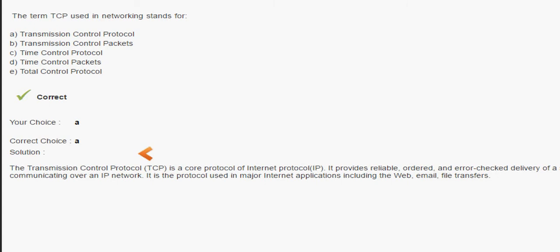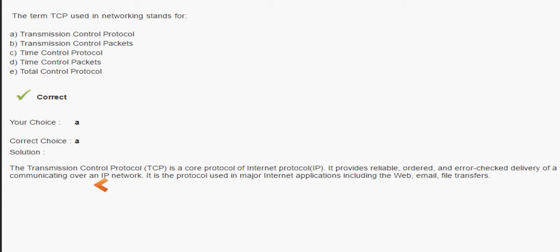We may use UDP also in some cases when we don't need an acknowledgement regarding the delivery. At that time we can use UDP protocols. It is connectionless, like a half duplex processing. One is going to send, one is going to receive. Whether it is received or not, that is not our job to check. In cases like that, UDP will be the best one.